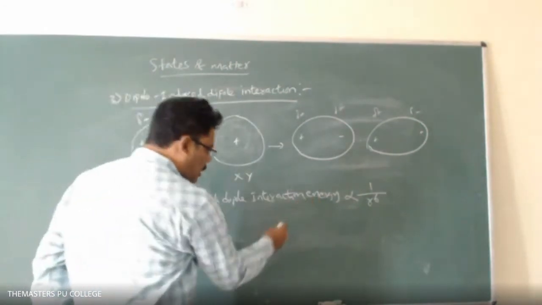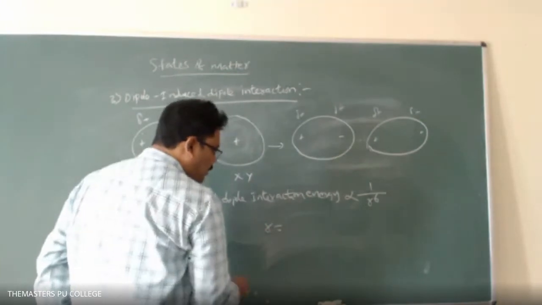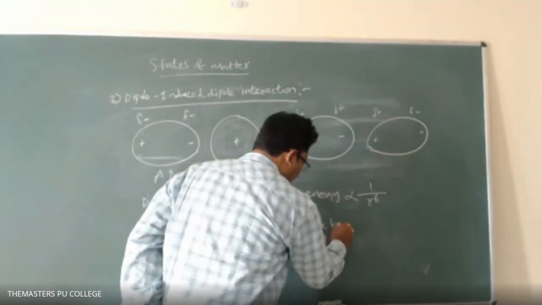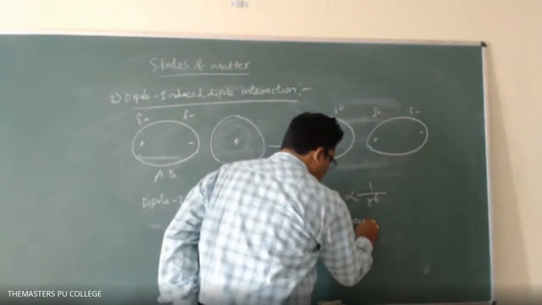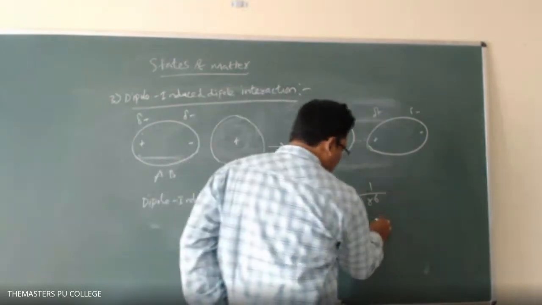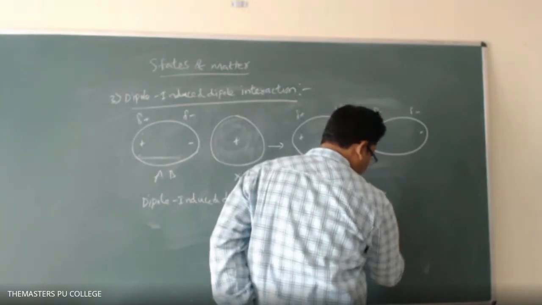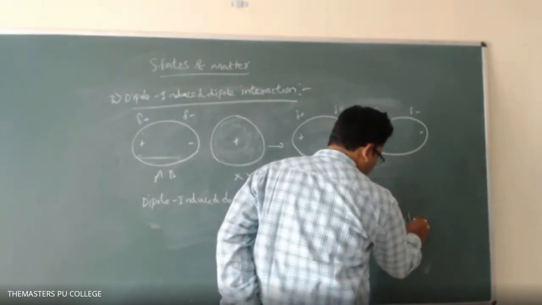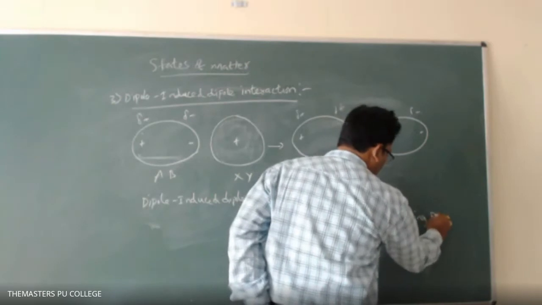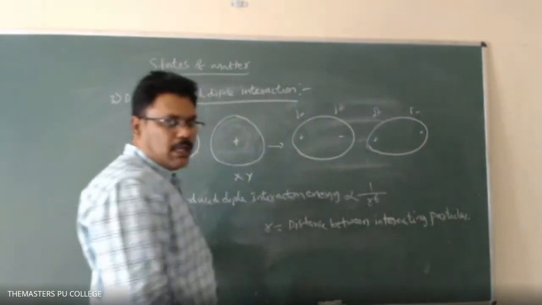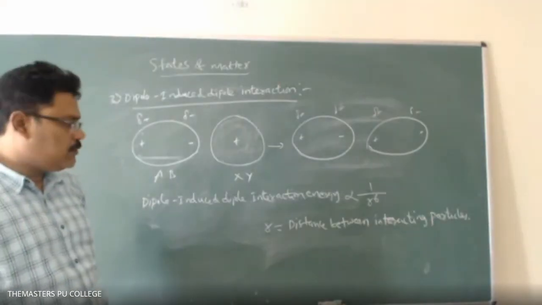Here you can write that r is equal to the distance between interacting particles.